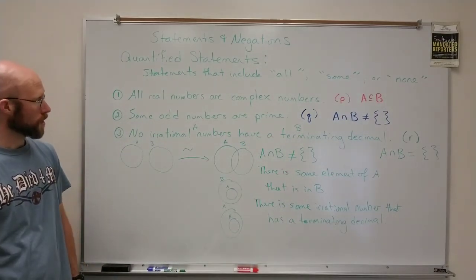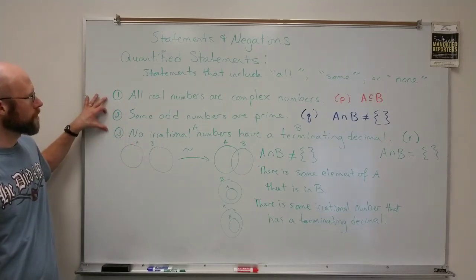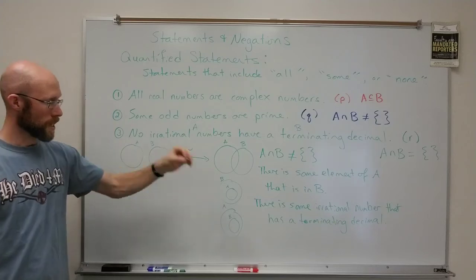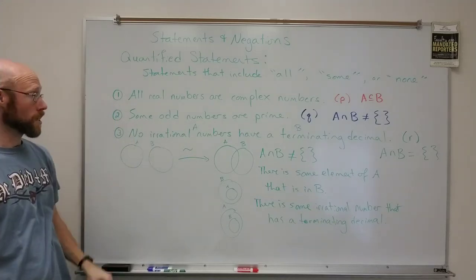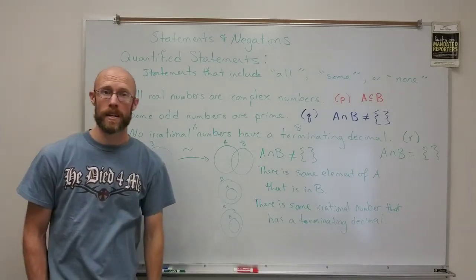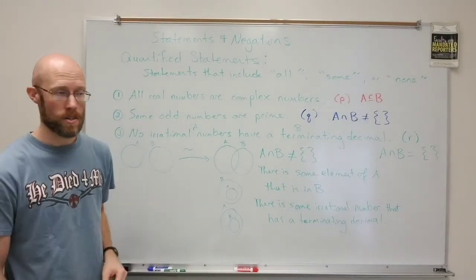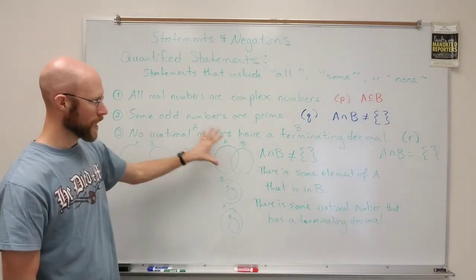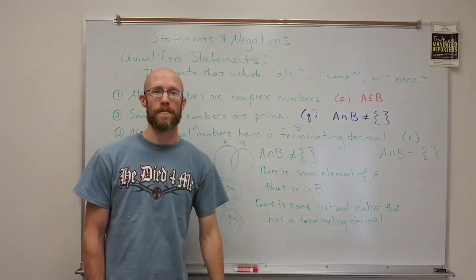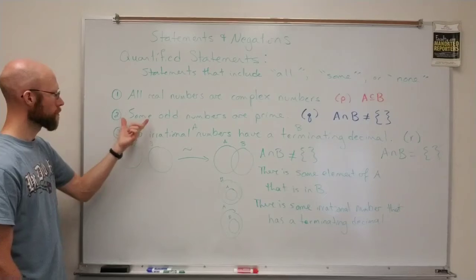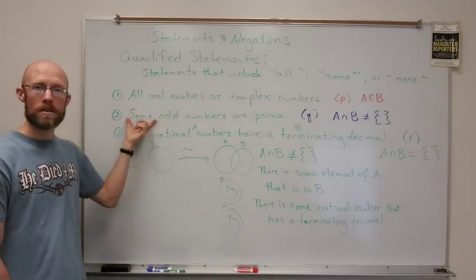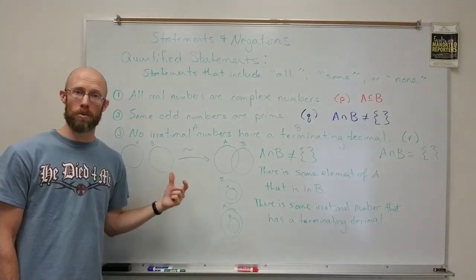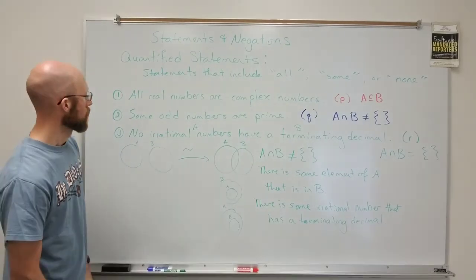So that goes through the three different types of quantifying statements. An example of each gives you an idea, with the Venn diagrams, of how the corresponding sets interact in terms of their intersections, and it also shows you what the negations would be like. Generally speaking, the negation of a some statement will be a no statement, and the negation of an all statement will be a some statement.